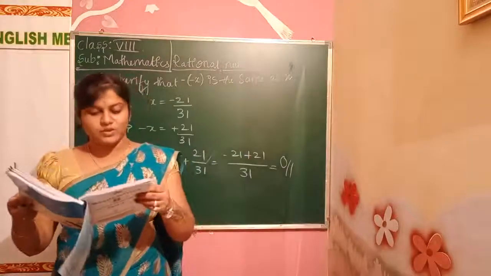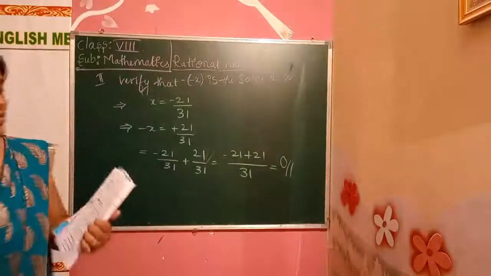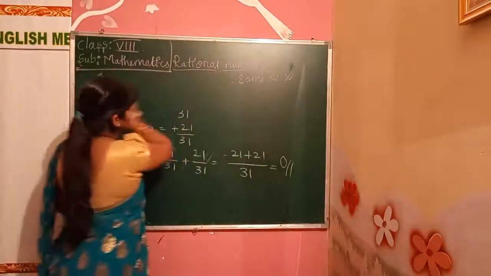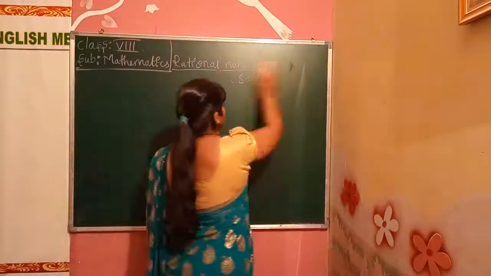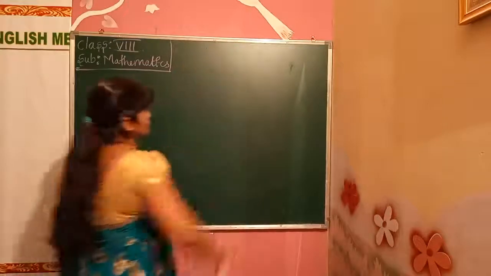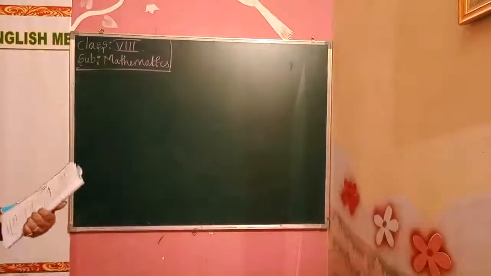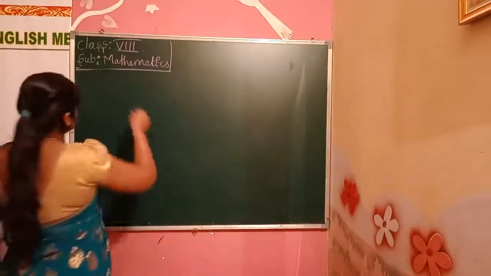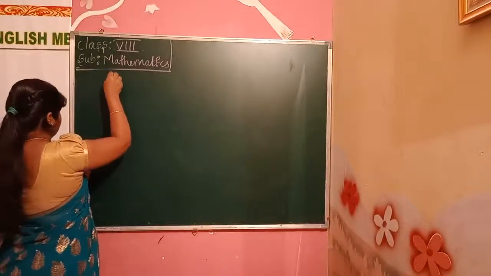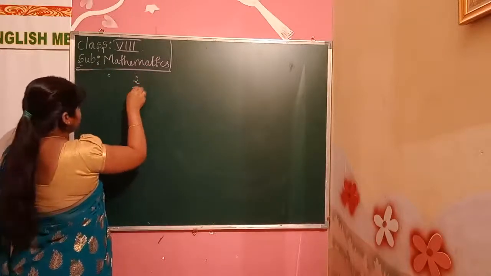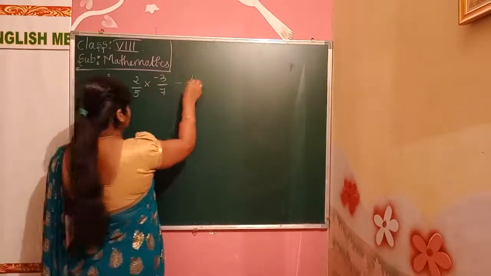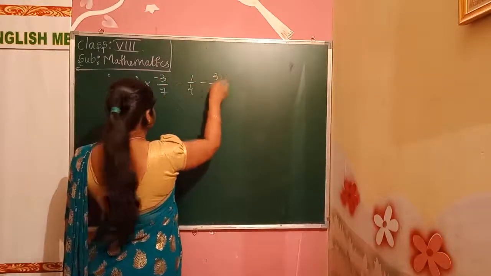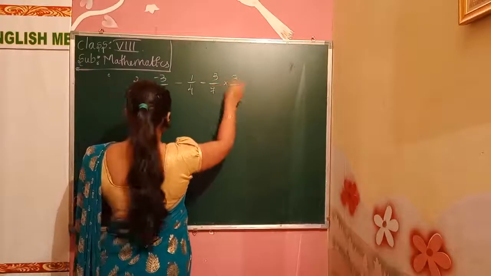We'll see the next problem, children. Turn to page number 26. Open page number 26, children. Next problem: 2 by 5 into minus 3 by 7 minus 1 by 4 minus 3 by 7 into 3 by 5.